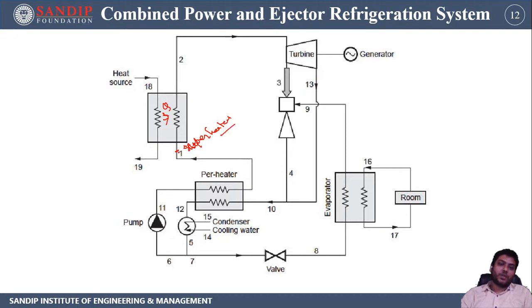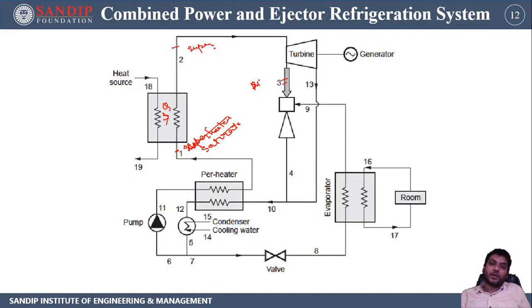Now this is the saturated state, sorry. If you add heat to saturated steam, it goes to superheated steam. This superheated steam is transferred to the turbine, where power is developed.